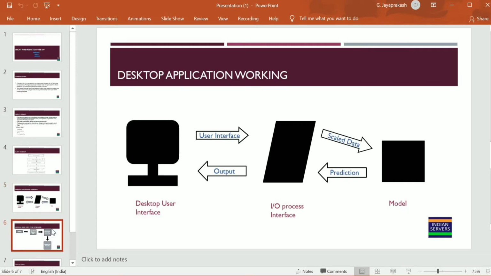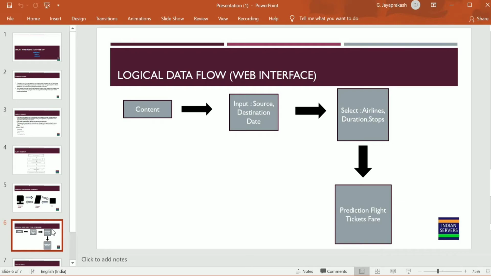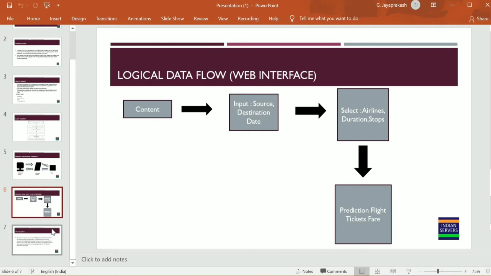And then here is the logical data flow representation. It contains the input and output. The input contains source, destination and date, and also we select the airline and the stops between the source and destination, and finally we predict the flight ticket fare.